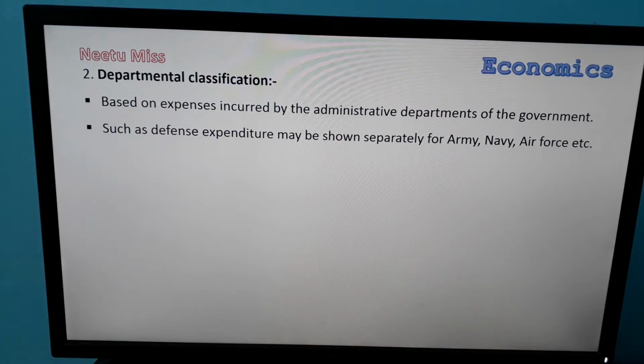Next is departmental classification. It is based on expenses incurred by the administrative departments of the government, such as defense expenditure may be shown separately for army, navy, air force, etc. So departmental classification means the government has to perform various administrative work. Example, if the government spends money on defense, it will show separate expenditure for army, navy and air force.